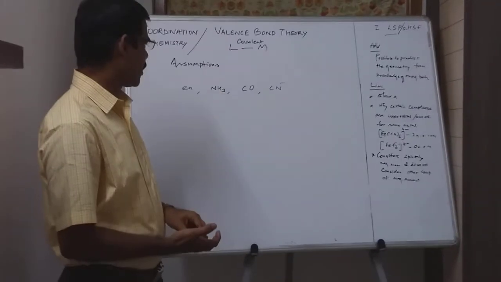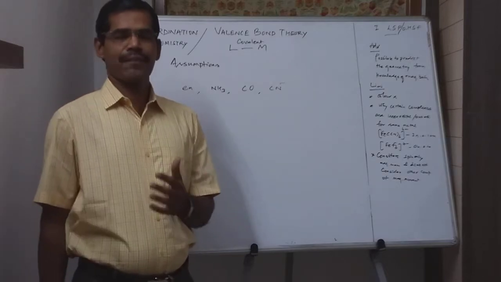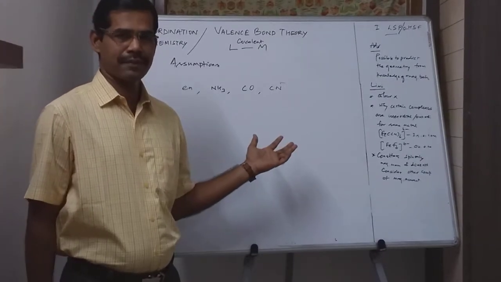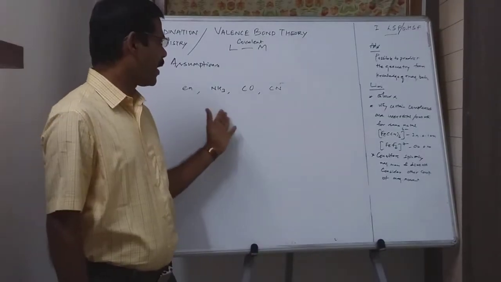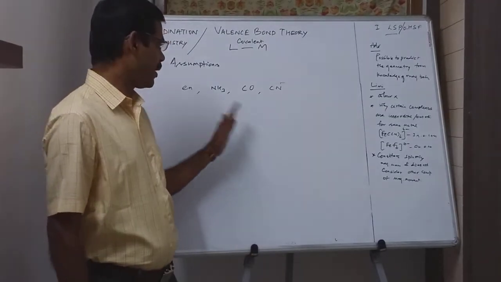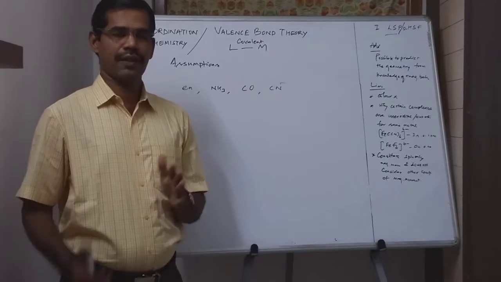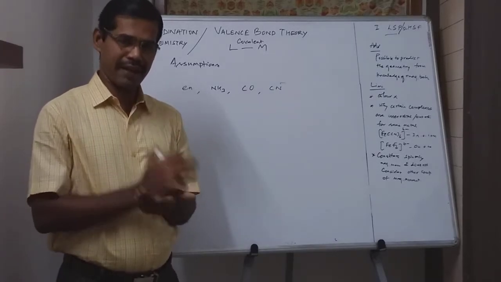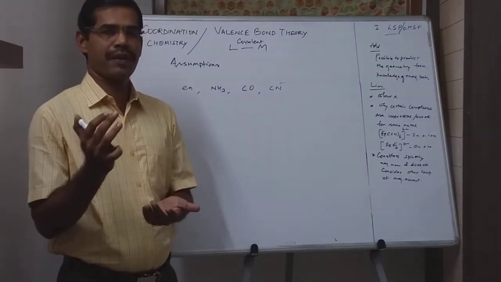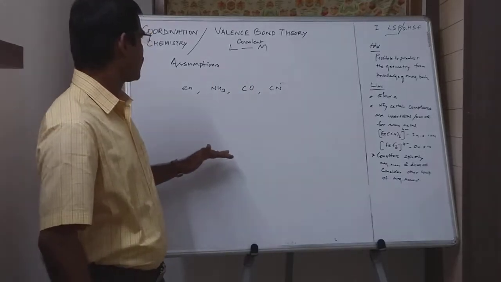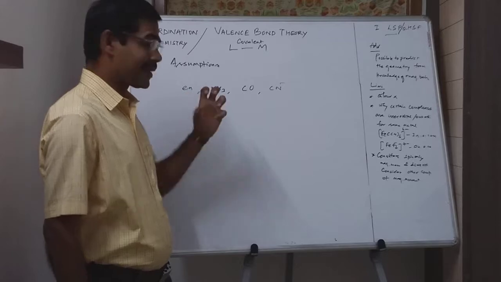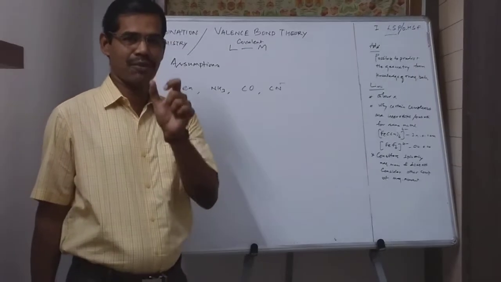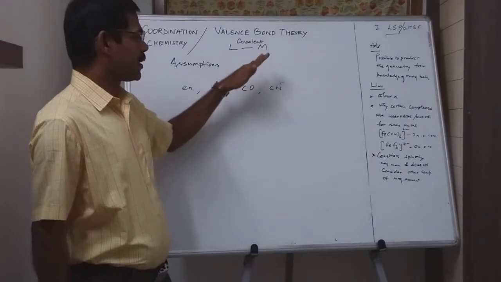The last assumption is like this. Greater the overlapping between a completely filled ligand orbital and the vacant metal orbital or the hybridized metal orbital, greater will be the bond strength. That is, if the extent of overlapping is greater, then the bond strength will be greater. These are all the postulates according to Linus Pauling, the assumptions of VB theory.